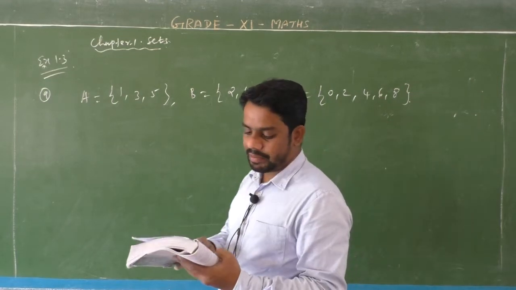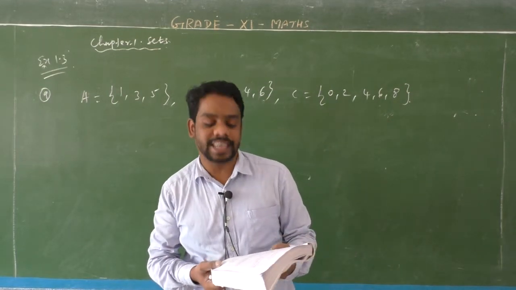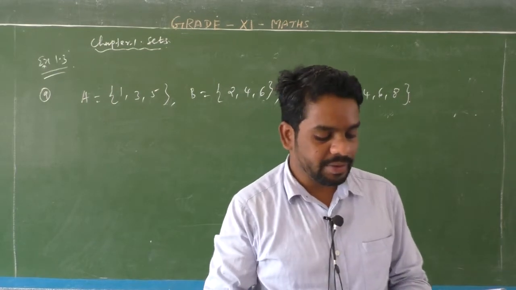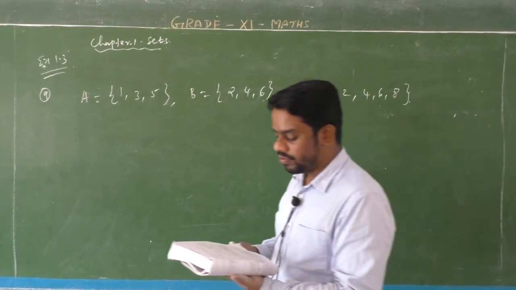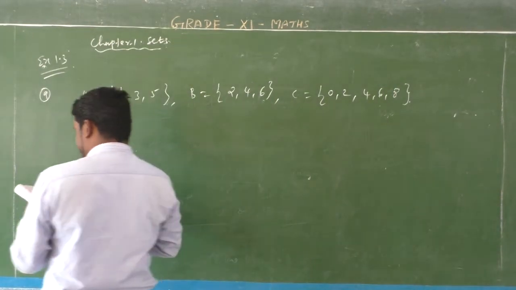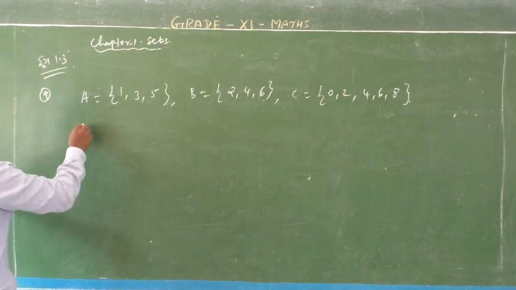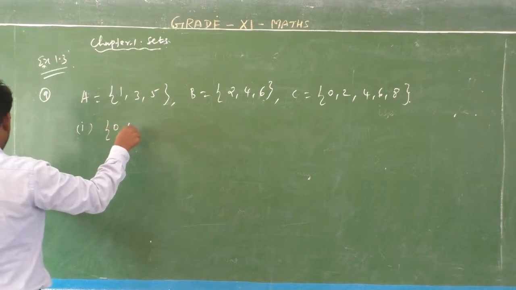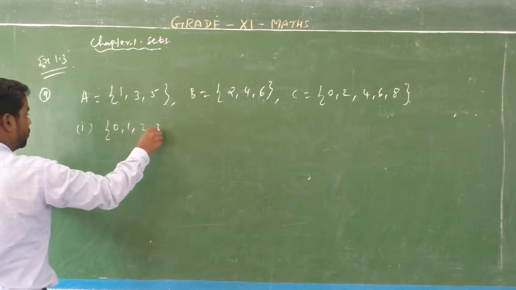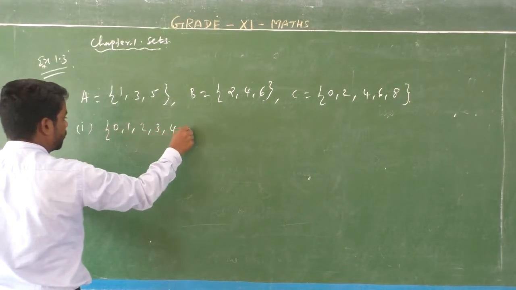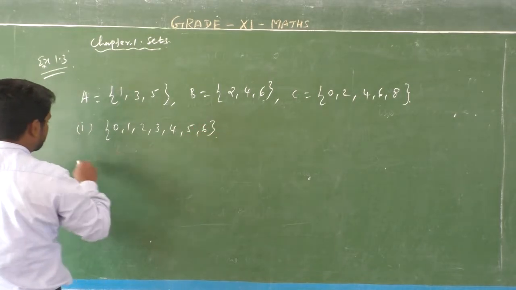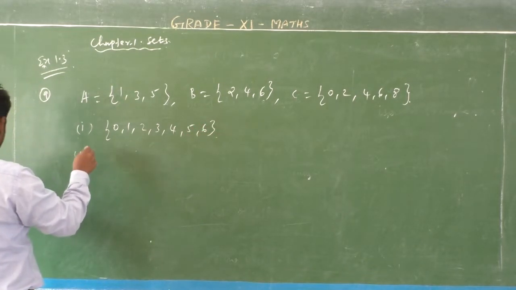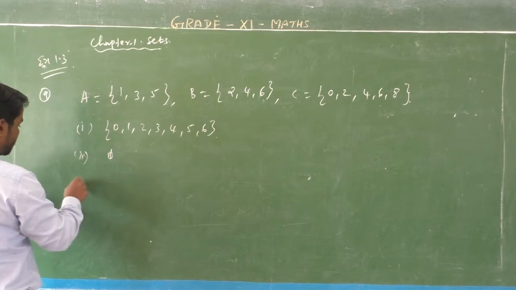Which of the following may be considered as a universal set for all three sets A, B and C? The first one is {0, 1, 2, 3, 4, 5, 6}. Second one, the null set.